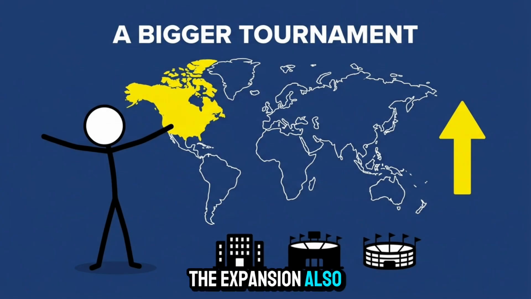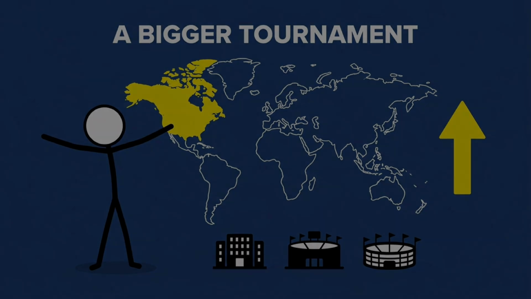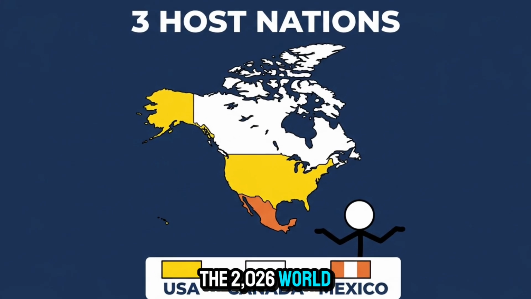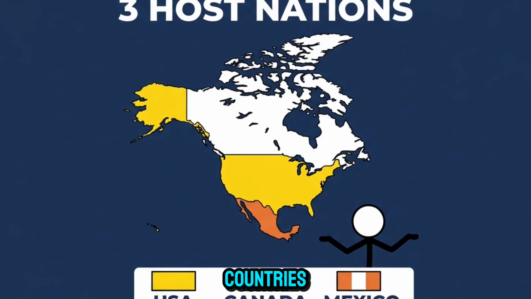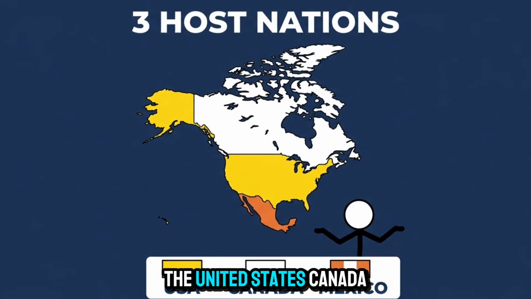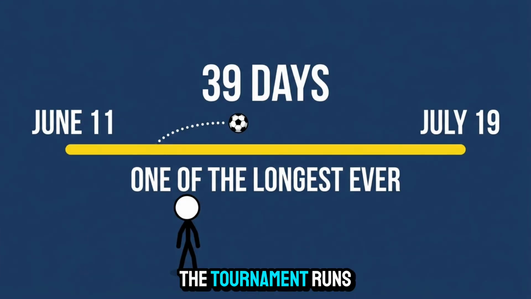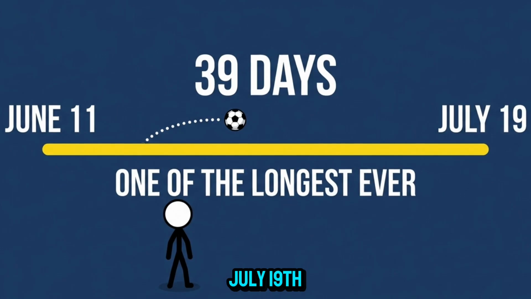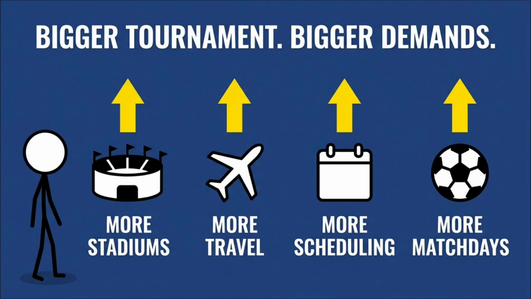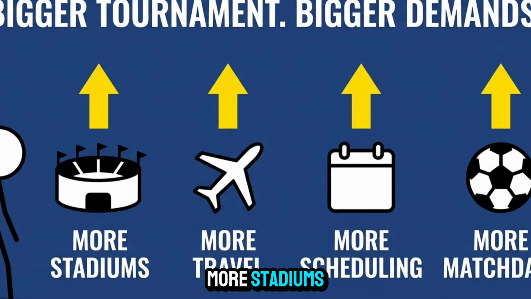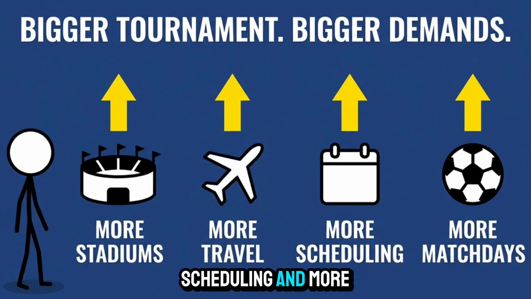The expansion also affects the scale of the tournament. The 2026 World Cup will be hosted by 3 countries: the United States, Canada, and Mexico. A total of 16 stadiums will be used across North America. The tournament runs from June 11th to July 19th, making it one of the longest World Cups ever held. More teams require more stadiums, more travel, more scheduling, and more match days.